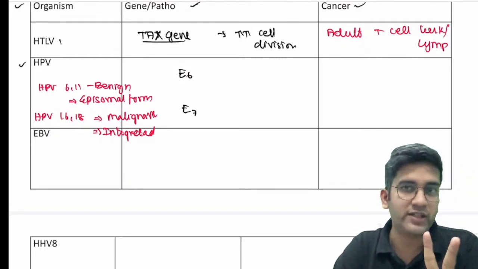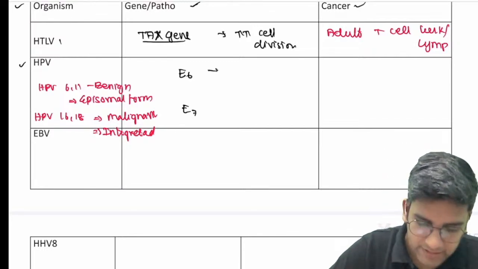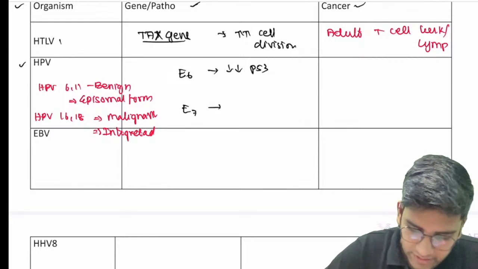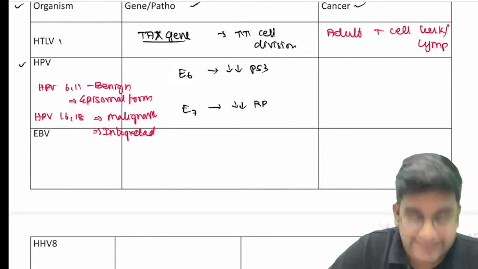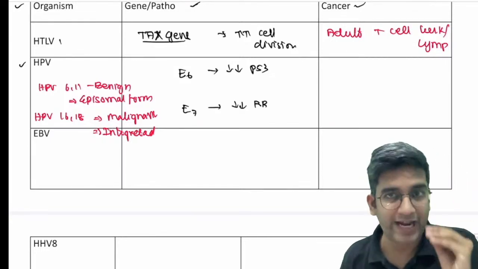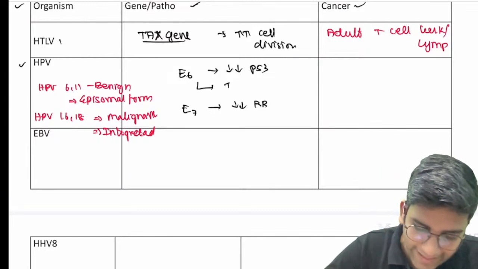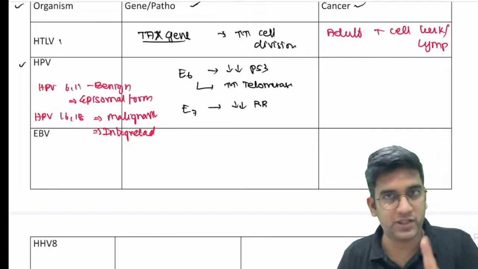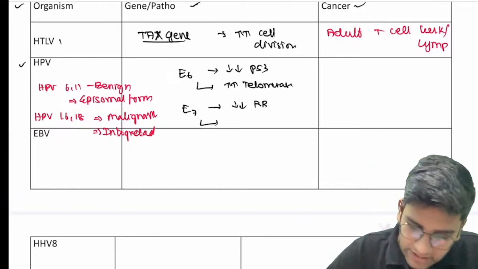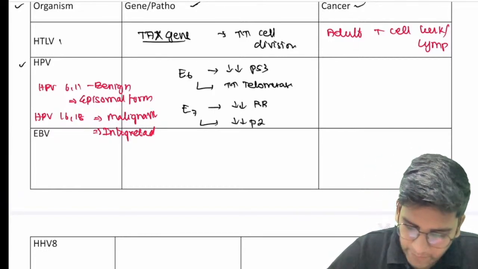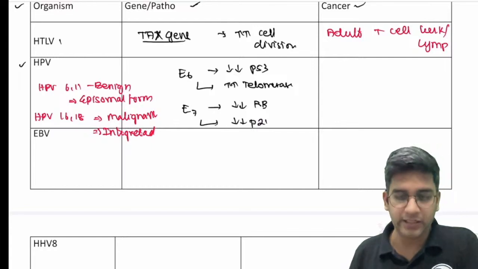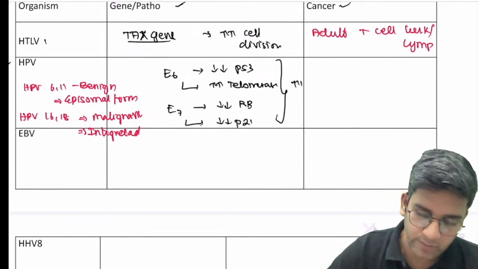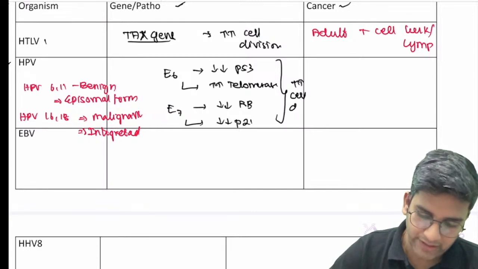E6 has two things, E7 has two things. E6 reduces P53, that's one. E7 reduces retinoblastoma. This is the main one. There's one more activation as well. E6 will activate telomerase. The second one is optional, but the first one is mandatory. E7 again inhibits P21, one more cell cycle inhibitor, right? Ultimately, when this happens, there's definitely more and more cell division, which causes cancer.